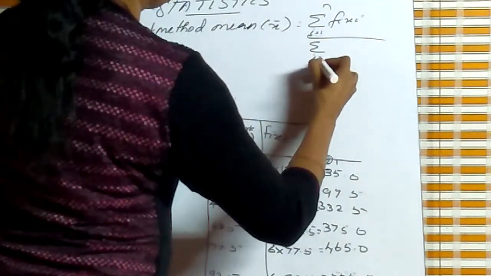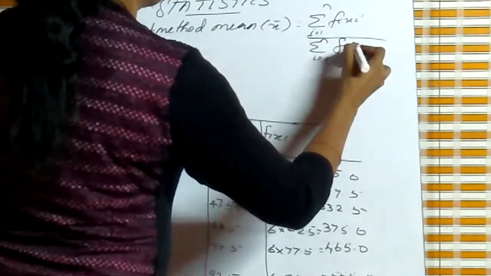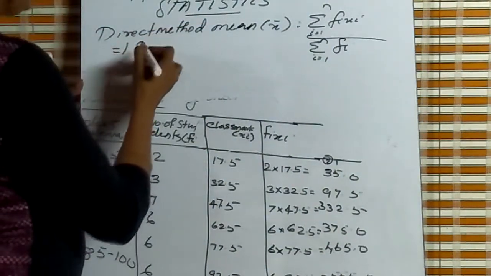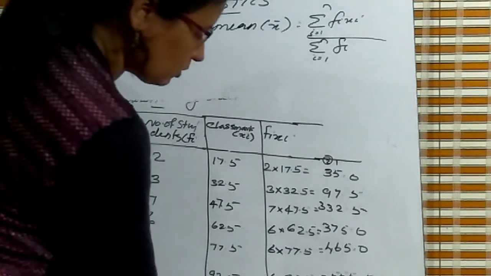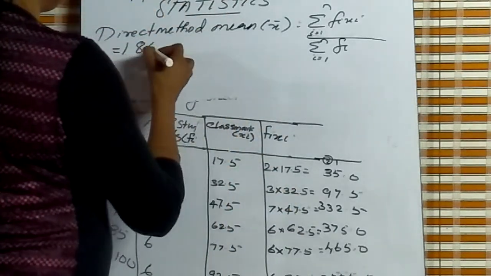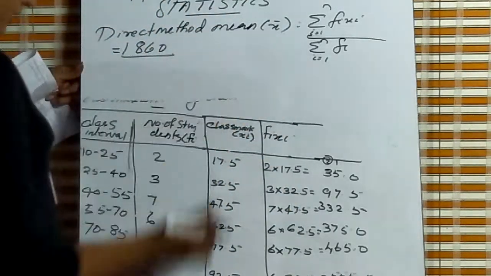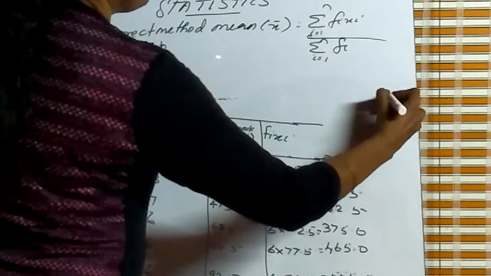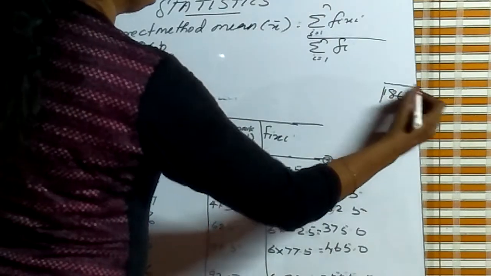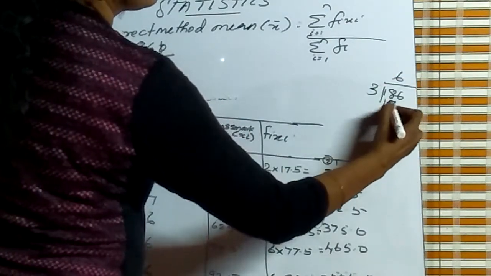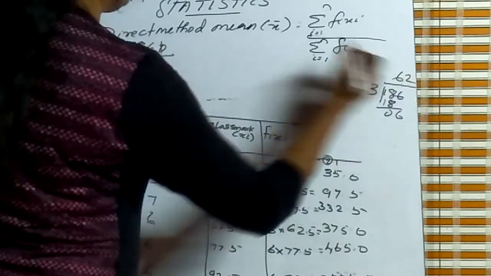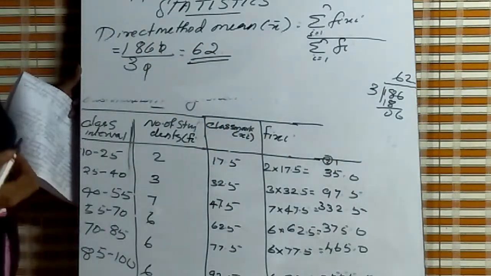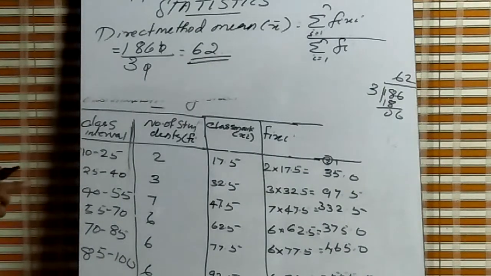What is Fi Xi? 1860, divided by sigma Fi, 30. The zeros cancel. 186 by 3 is 62. That is the answer. Mean is equal to 62 using the direct method.